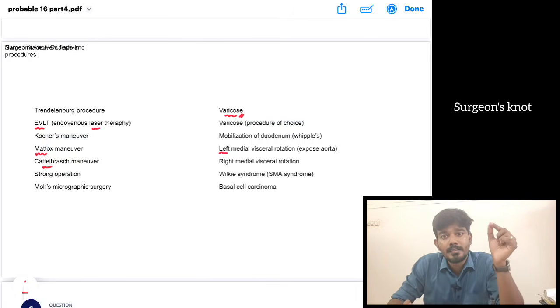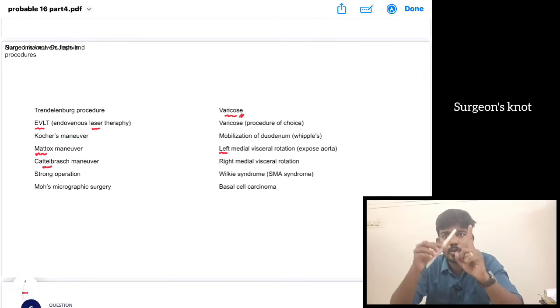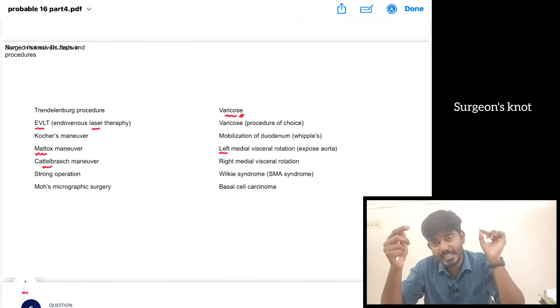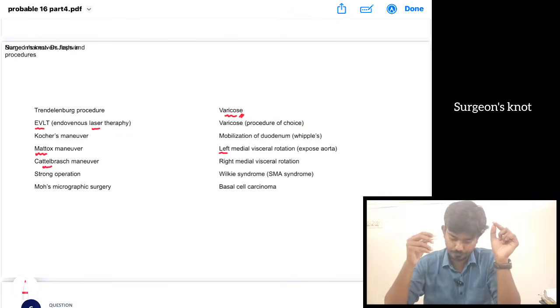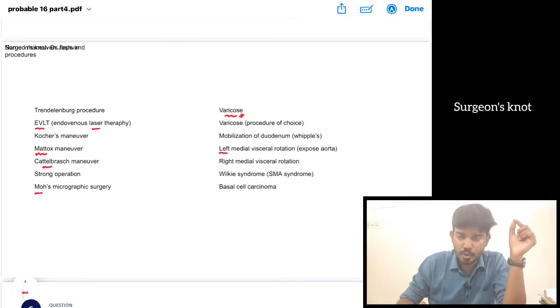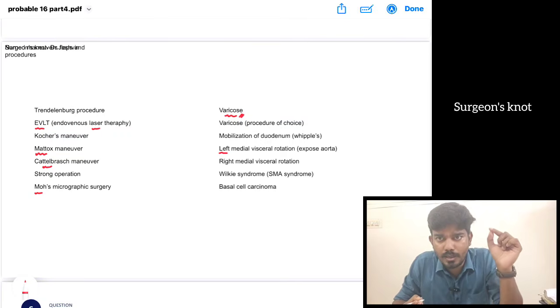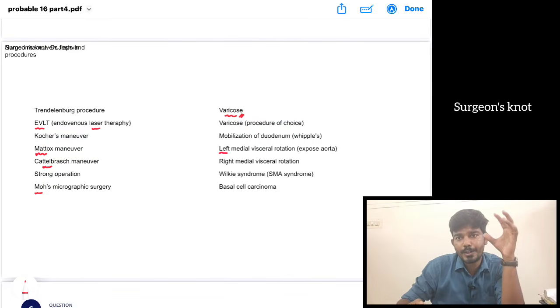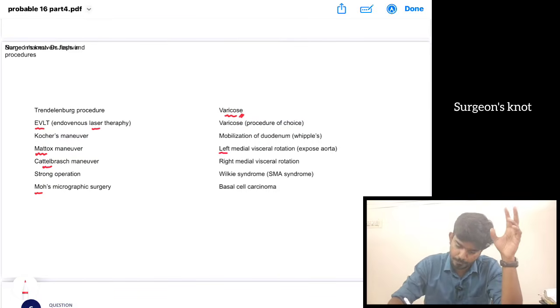Okay, Cattell-Braasch maneuver. Then we have this Strong's procedure. Strong's procedure is done for superior mesenteric artery syndrome. The angle between the aorta and the superior mesenteric artery is reduced, so the duodenum passing between them is compressed in case of this superior mesenteric artery syndrome or Wilkie's syndrome. Then we have this Mohs microscopic surgery. It is done for basal cell carcinoma or rodent carcinoma. Most commonly it is at this site, above this line on the face. There we are going to do a Mohs microscopic surgery.